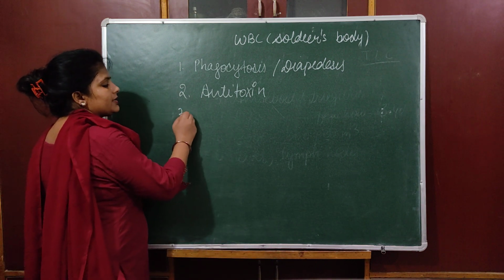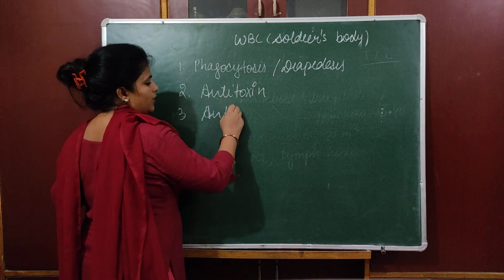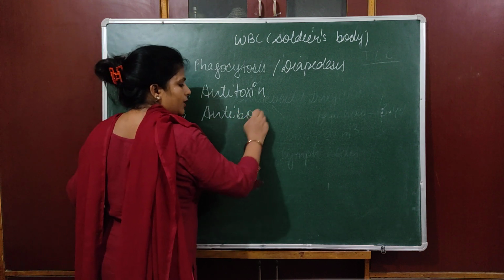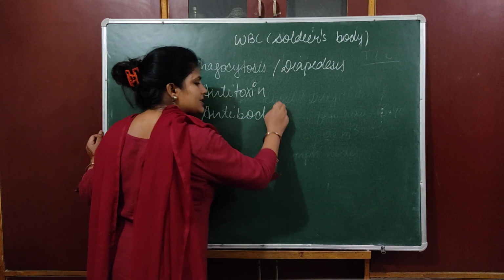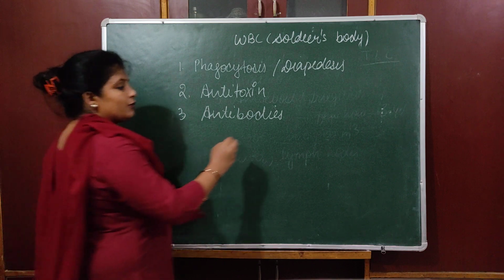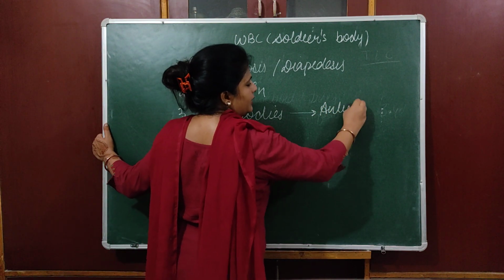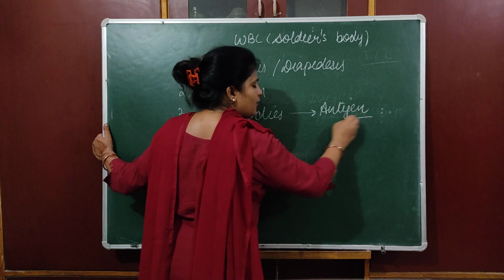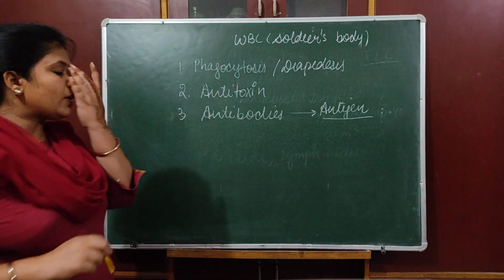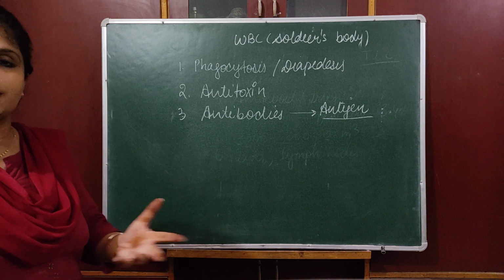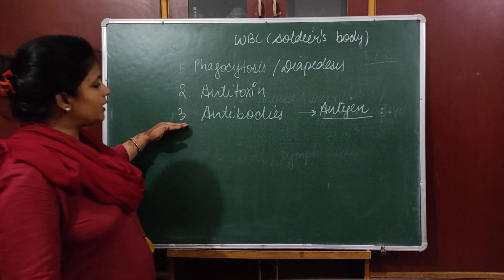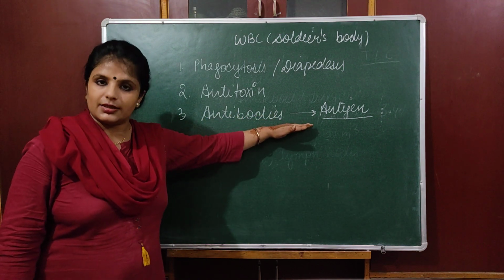And the third one is they can produce antibodies. Now what are antibodies? Antibodies are a certain kind of protein which works against antigen. Antigens are already present in our body, but any organism which attacks you has some kind of antigen, and our body produces antibodies against them.